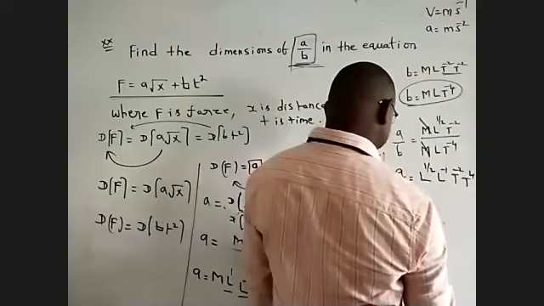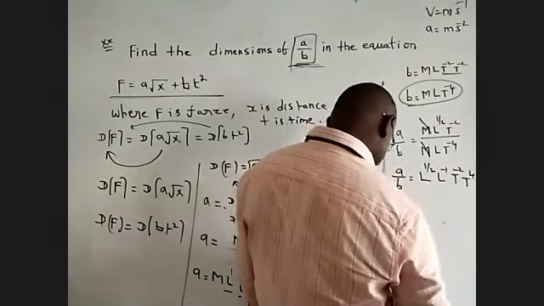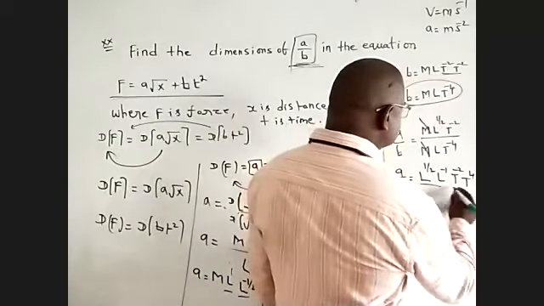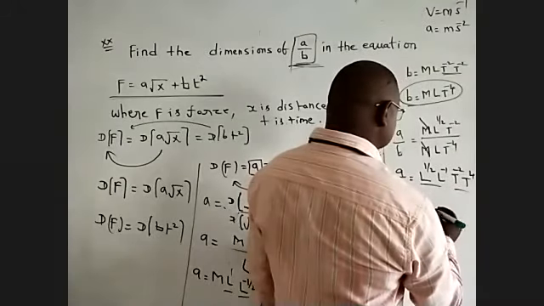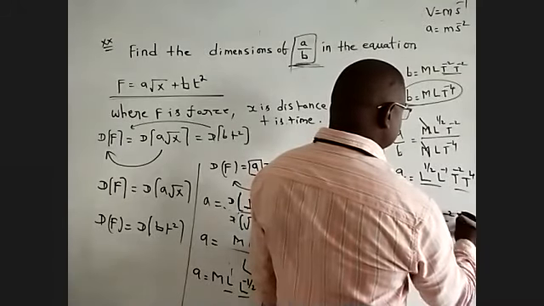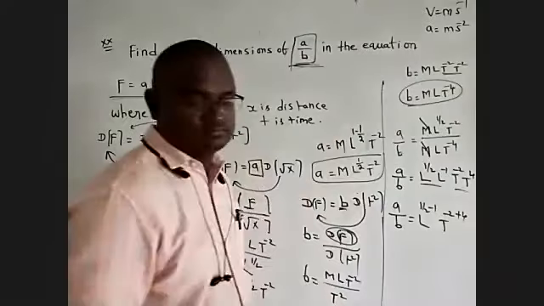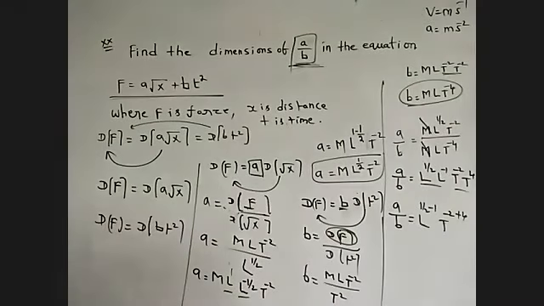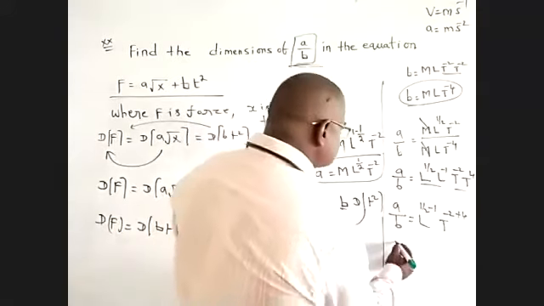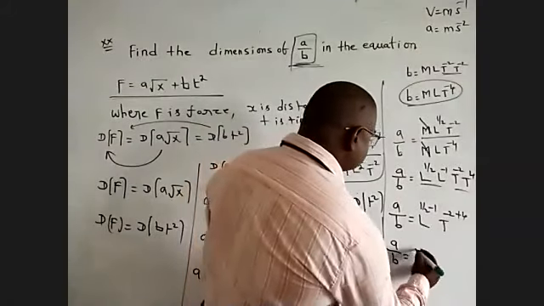The base is the same, so powers are added.